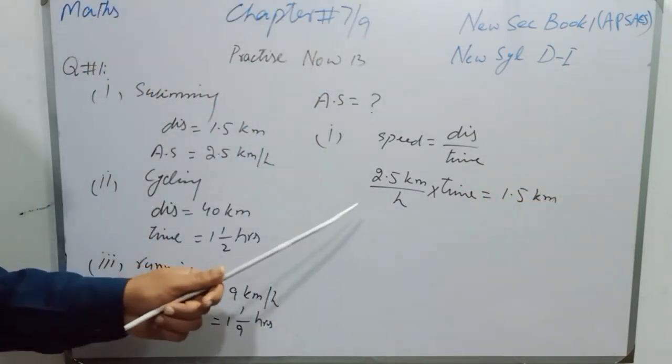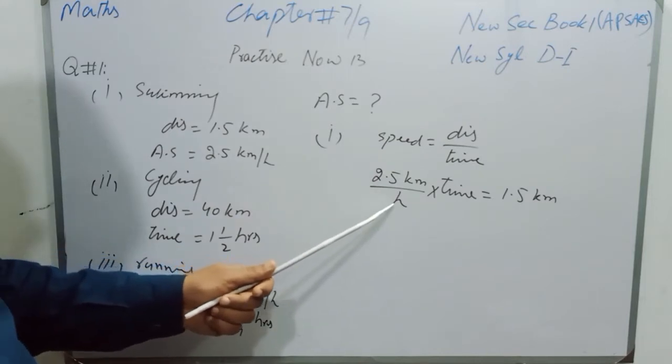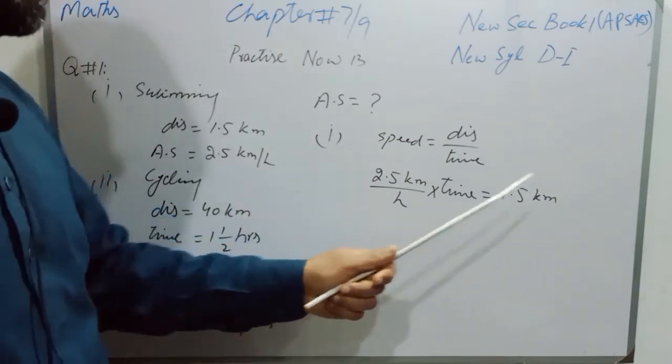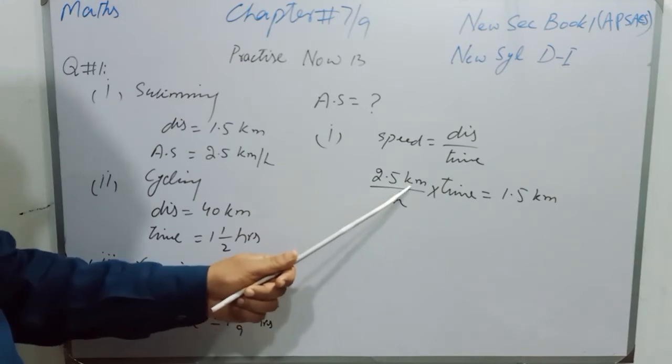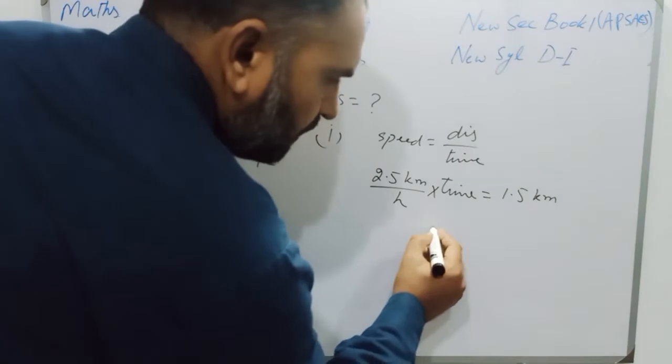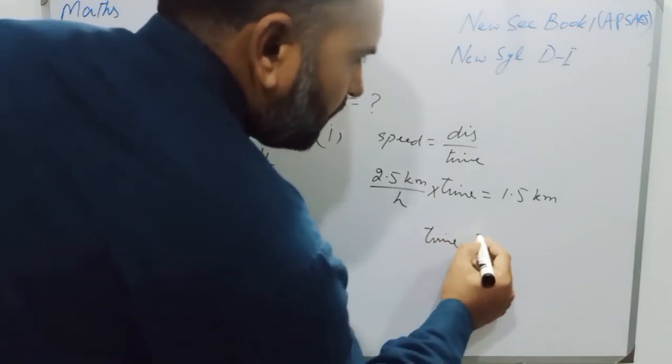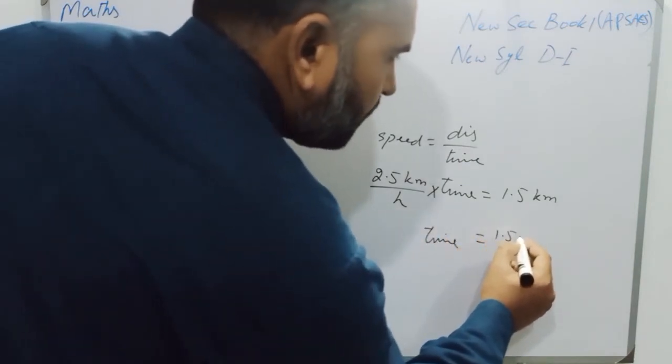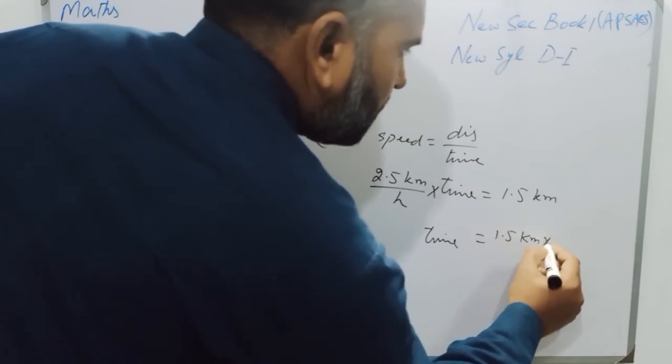Now students, R is dividing on the left side. When we transfer it to the other side, it will multiply. And 2.5 km is multiplying. When we transfer it to the other side, it will divide. So time is equal to 1.5 km multiplied by R over 2.5 km.